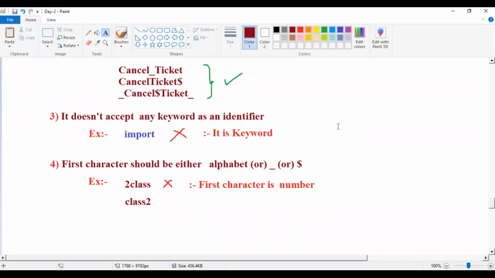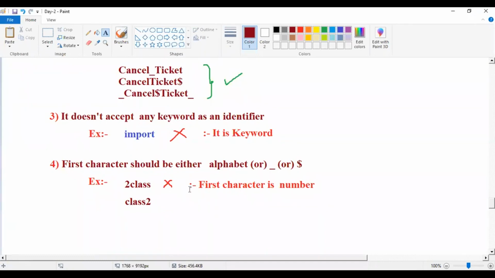Why invalid? Here, is it class or class2?